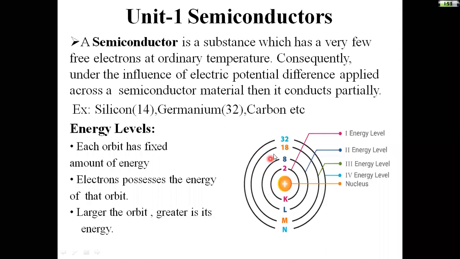If the outermost orbit is larger, then the energy is also very high. That is the main point. The orbit has a fixed amount of energy. Electrons possess the energy of that orbit. Larger the orbit, greater is its energy.